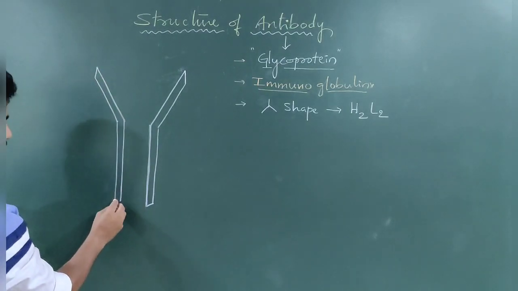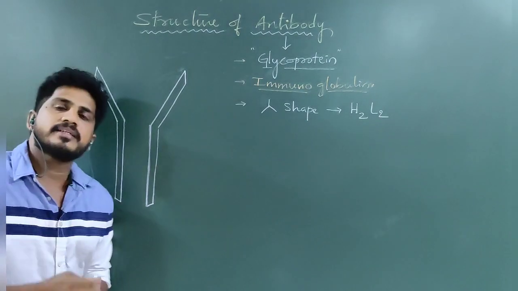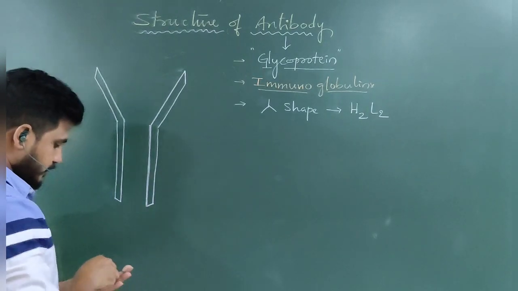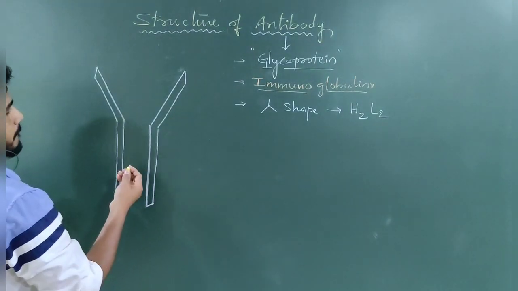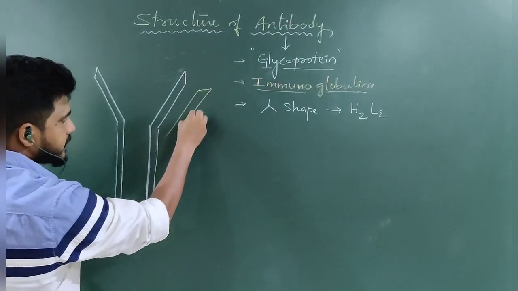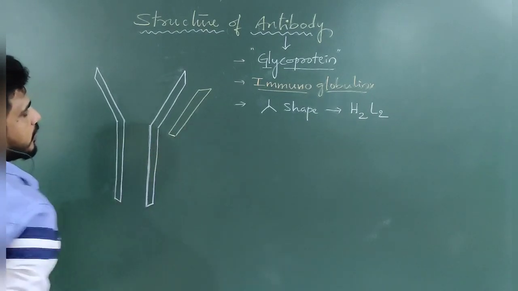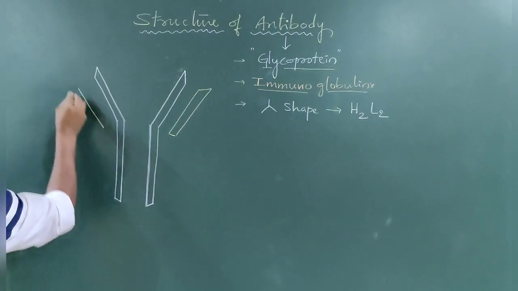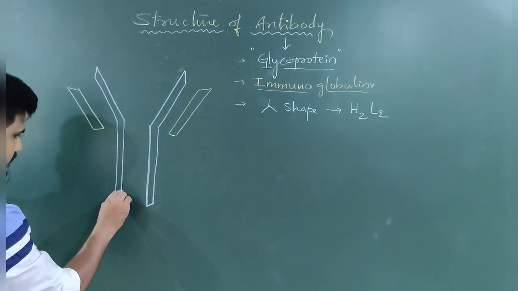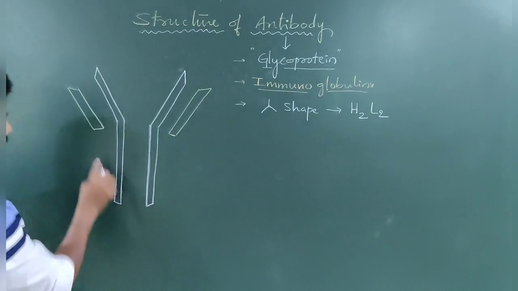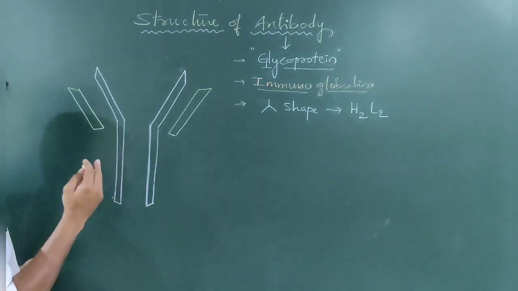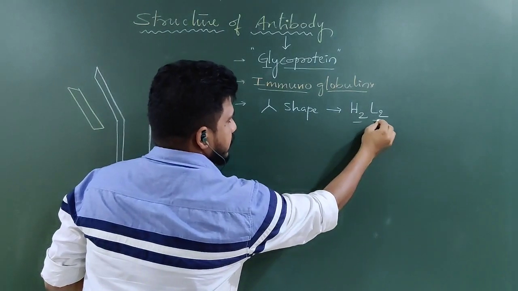Its molecular weight is quite high. That's why it is a high molecular weight chain, part of the antibody. And if you observe, there is also a small chain present. This is called the light chain, and on this side also light chains are present. These are heavy chains and these are light chains. Number of heavy chains 2, number of light chains 2. That is the reason H2 L2.